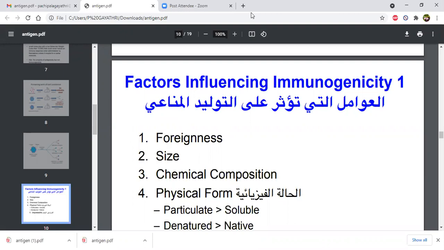Then chemical composition also influences it, as I have already discussed with you. Sometimes, when compared with proteins, carbohydrates or polysaccharides may give a higher immunogenicity than proteins. See here, what does it mean? The composition of that complex or antigen is influencing the immunogenicity.